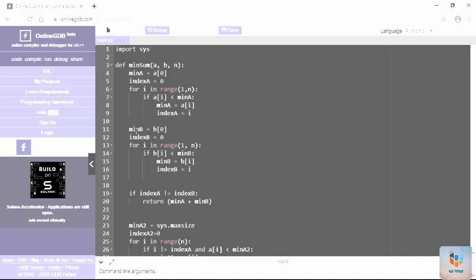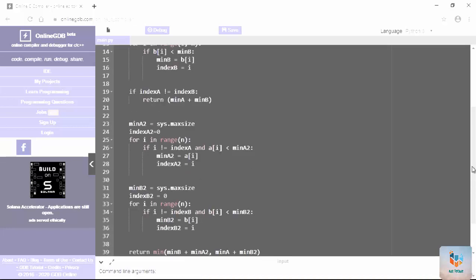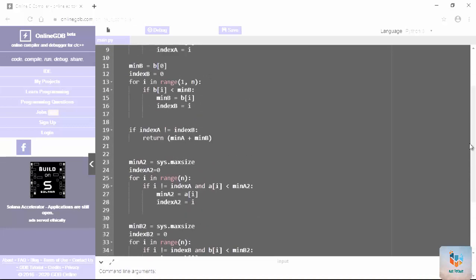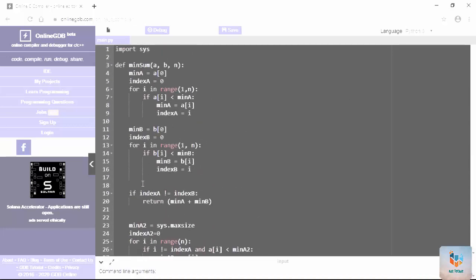And next we will declare minimum of B is equal to B of 0 in the next array, the next index we will check. So index of B we have declared, same thing we are going to do in the second range also. If B of i is less than minimum B, then minimum B is equal to B of i and index of B is i. Now what we check is, index of A is for the first array A and next is for B. So in the first set of values, if index of A is not equal to index of B, we will return min A plus min B.